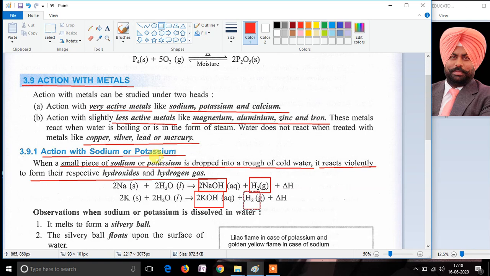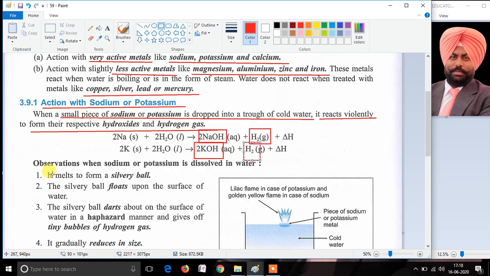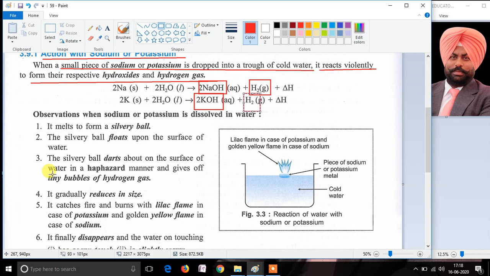Now let's see what happens when sodium or potassium is dropped in the trough of water. As we know, sodium and potassium can even react with cold water.